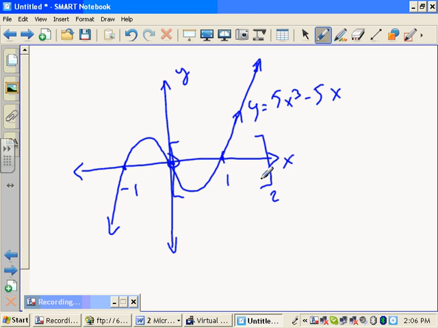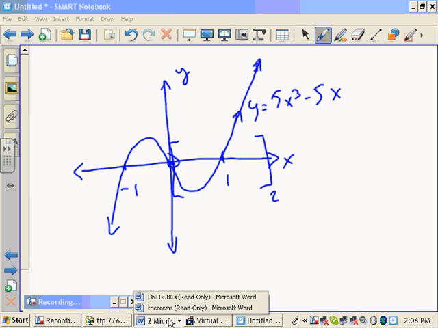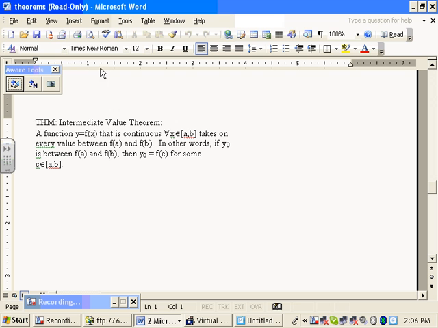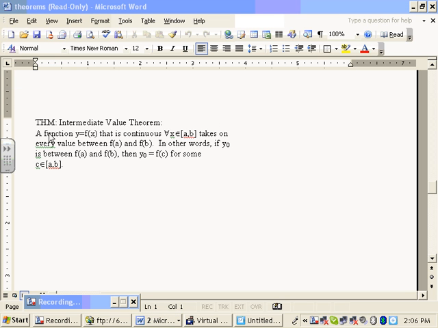All right. Another result of functions being continuous is this. Take a look at this theorem. The intermediate value theorem. A function y equals f of x that is continuous for all x on the closed interval from a to b takes on every value between f of a and f of b. In other words, if y0 is between f of a and f of b, then y0 equals f of c for some value c between a and b.